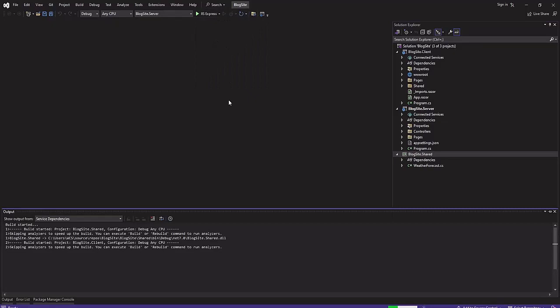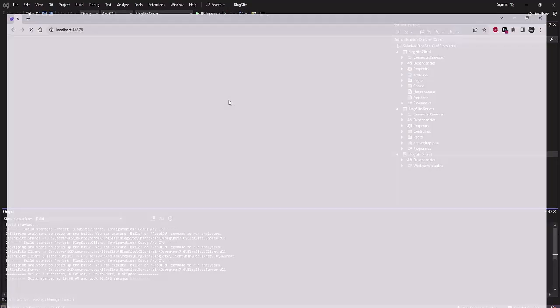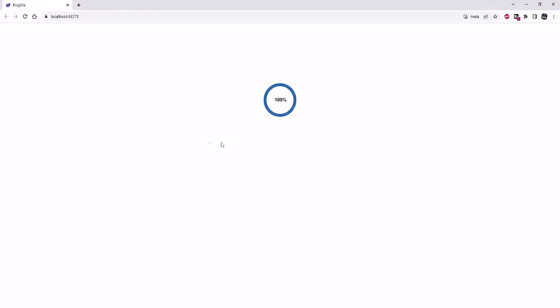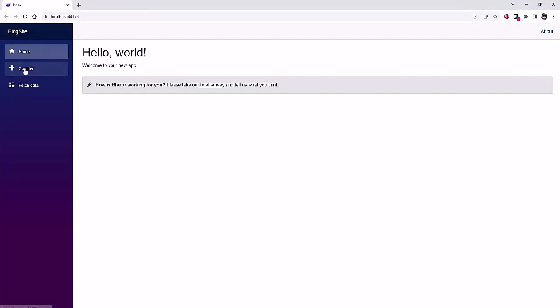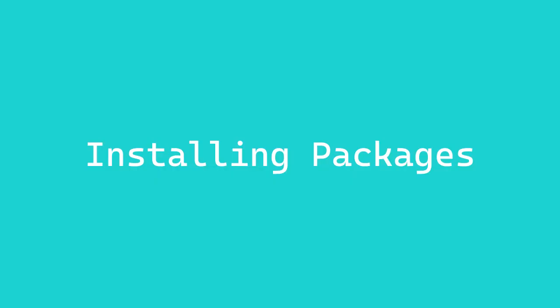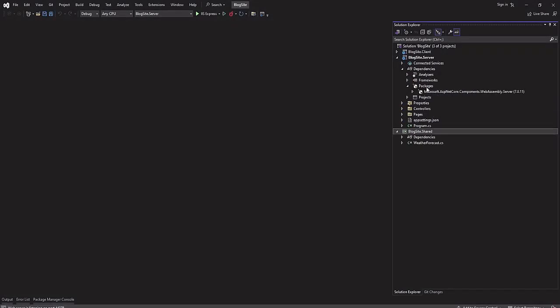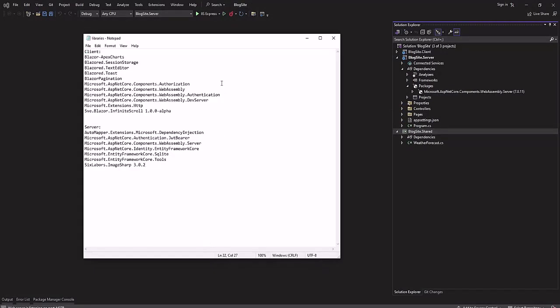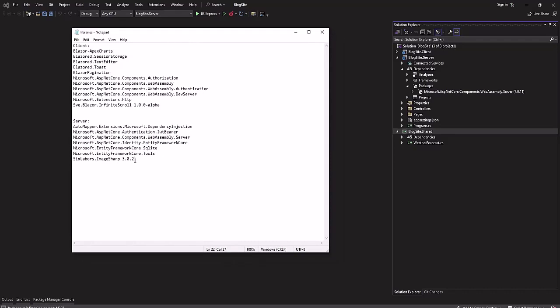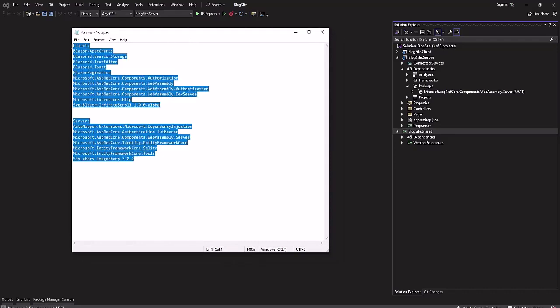So we can run this, and here we go. We'll start with the server. So inside the dependencies, expand the packages, and you will find this text file which will tell you which libraries we need.